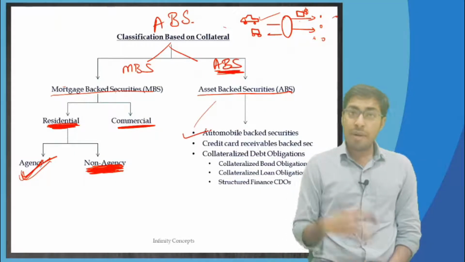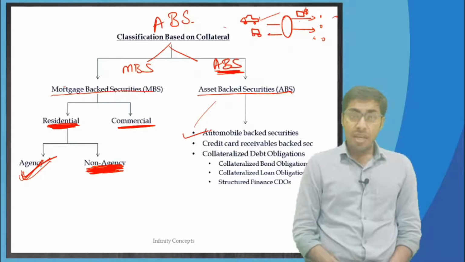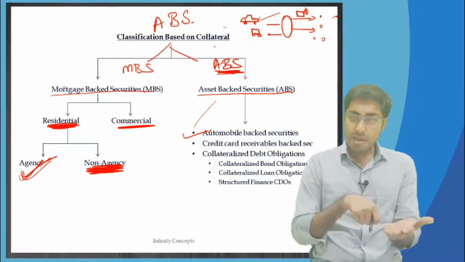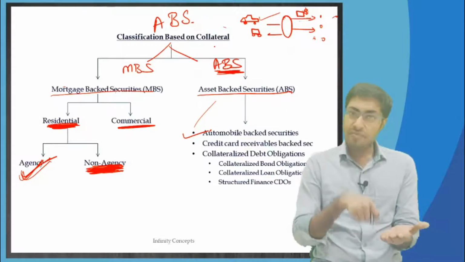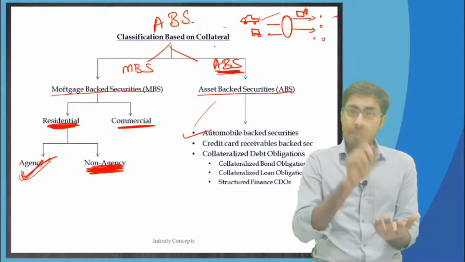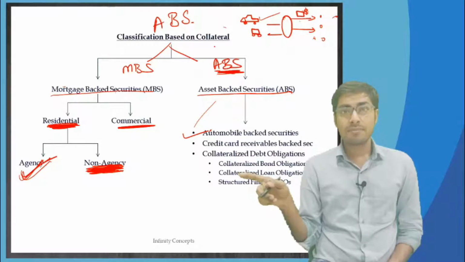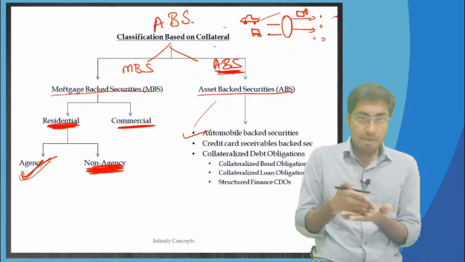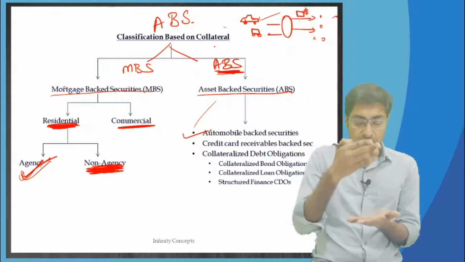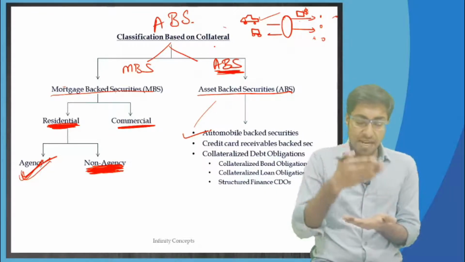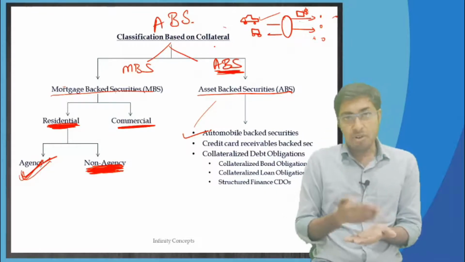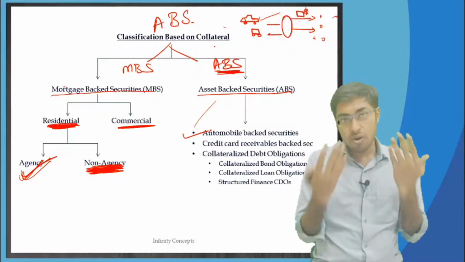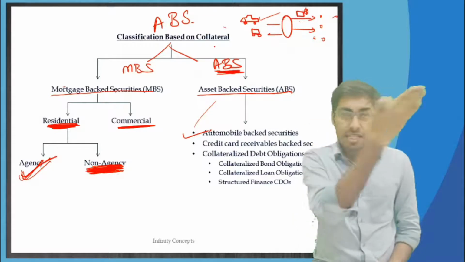as automobile backed securities. If there are credit cards over here, what happens in a credit card? You are swiping the credit card, right? Every month you swipe the credit card, but the payment you make is after 1 month. So on 31st of December or 30th of November or 31st of October, when the balance sheet gets closed, at that point of time you are an asset for the bank, because you have swiped but not yet paid money, and therefore you are an asset in the books of the bank.